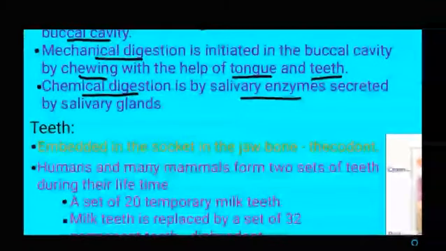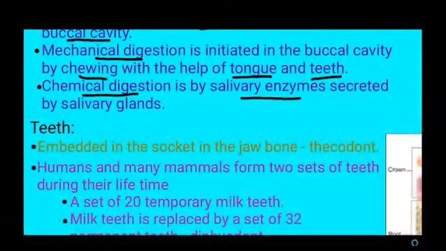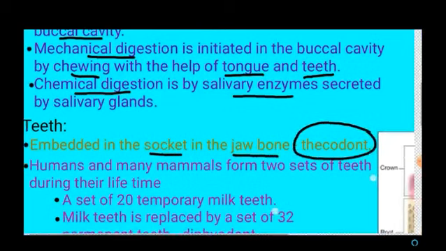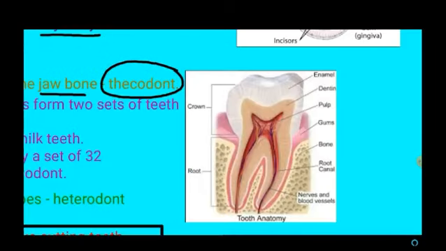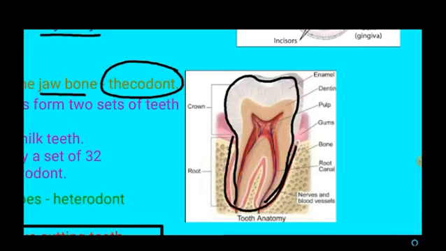The next part in the buccal cavity is the teeth. Teeth are embedded in sockets in the jawbone. Hence, this type of dentition is called thecodont dentition. See this picture, you can see the entire structure of a tooth. It gets embedded in a socket, which is found in the jawbone. Such a type of dentition is called thecodont dentition.